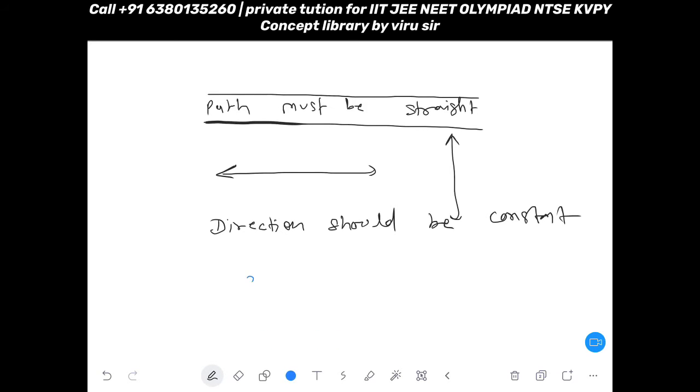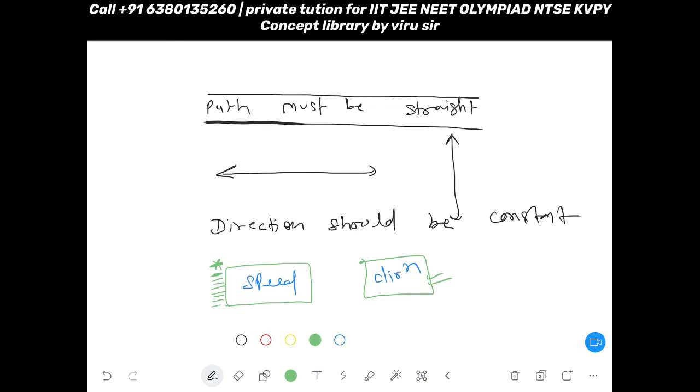Now you understand we have two things. One is speed and one is direction. So direction already we are making constant. So now only speed can change, which will be fundamentally responsible to change the velocity. So the combination of speed and direction we call as velocity. So if speed is being changed with time, then you will be having different velocity at different timing, correct? And you have two choice. Either your velocity will increase with time or your velocity will decrease with time, right?